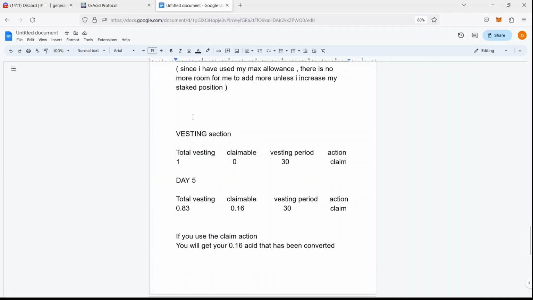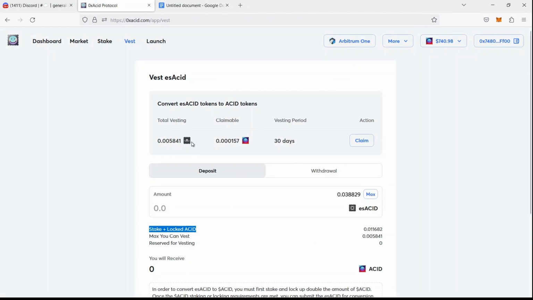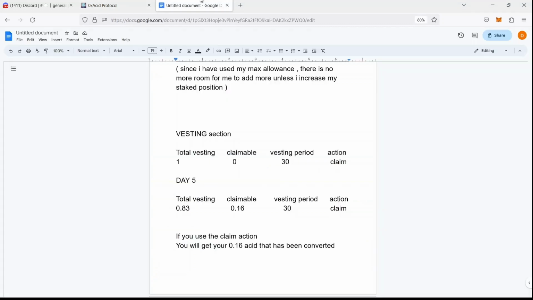What I want you to understand is, as soon as you deposit in the vesting pool, you will be able to start claiming what has been converted because it's linearly vested, so the conversion happens per block. But the total amount you are supposed to get, so what I mean by that is to see that number, if you have one ES asset, to see that number 0 and for here to become claimable 1, you will need to wait 30 full days.